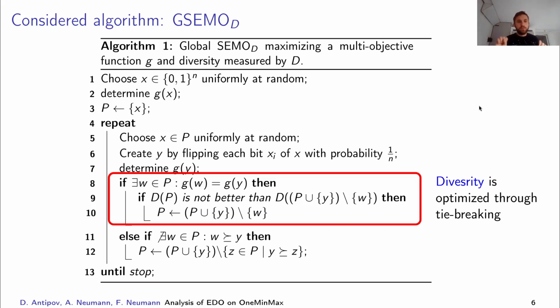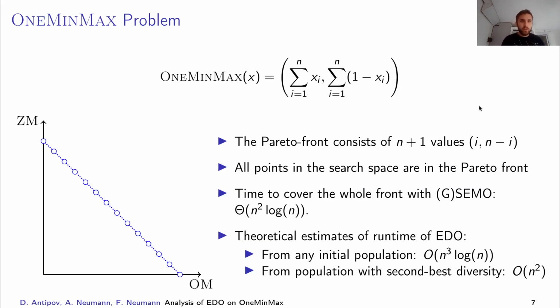So we only break ties and optimize diversity like that. The OneMinMax problem, which we also study here, is a simple benchmark problem which has two objectives: the number of ones in the bit string and the number of zeros in the bit string. So the Pareto front of this problem consists of n+1 values of the form (i, n minus i), for i from 0 to n, and all points in the search space are in the Pareto front.